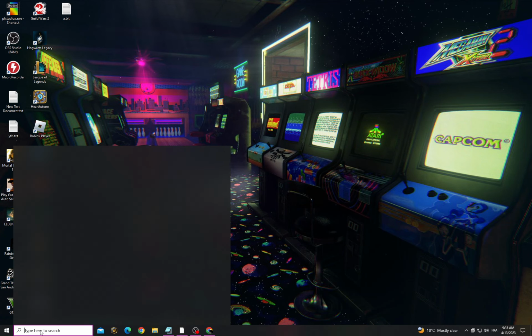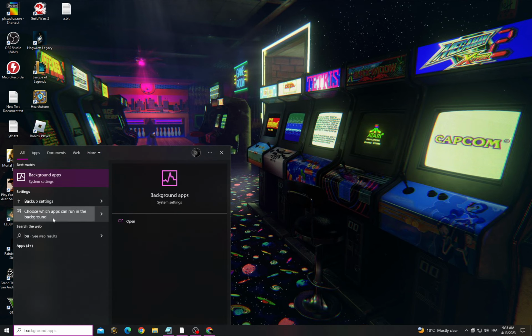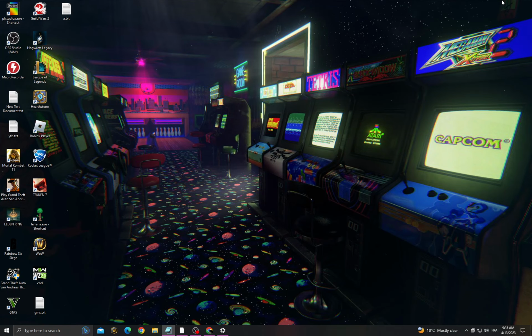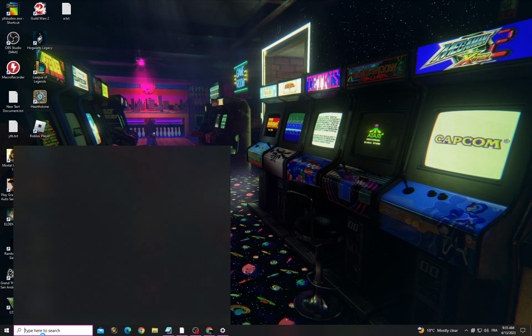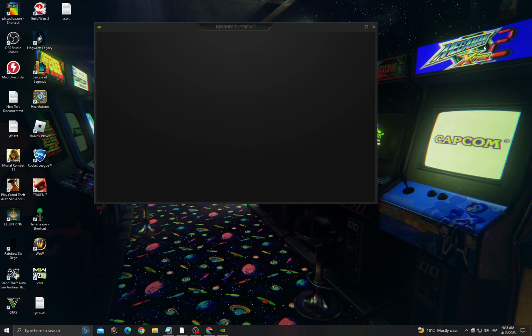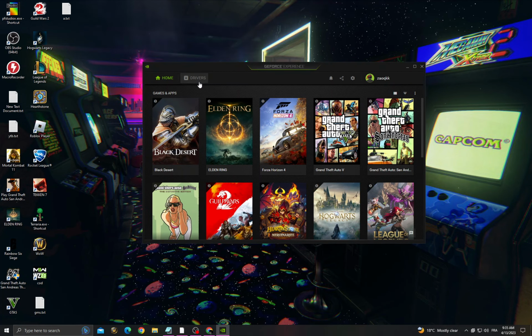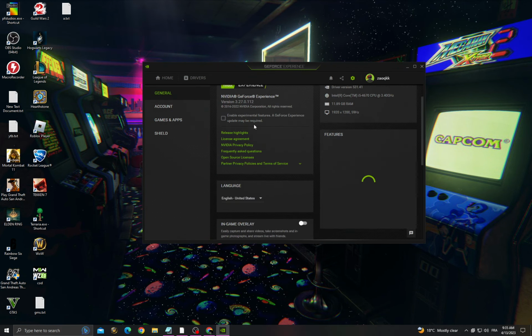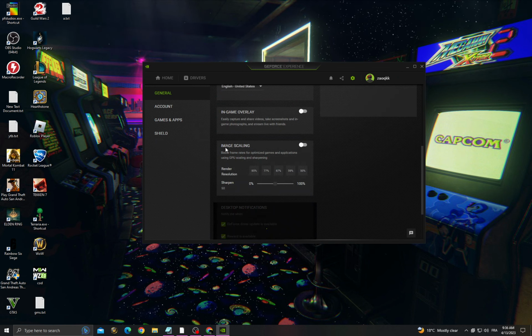If you want to fix it, click here and then go to background apps, turn off this option and then go to GeForce Experience and then go to drivers, check for updates and install the latest update for your graphics card, then go to settings, scroll down and enable image scaling.